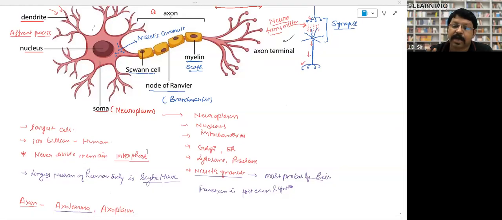It passes through our thigh part, leg part, right? Sir, is sciatic a nerve like the spinal one? No, not a spinal one. Basically, when I was explaining the hip region, the innominate joint, I told you that the sciatic nerve passes from this area, which is the longest nerve. That's why I was asking you.